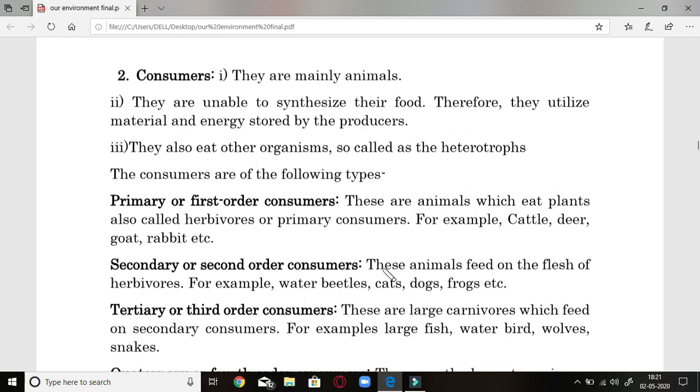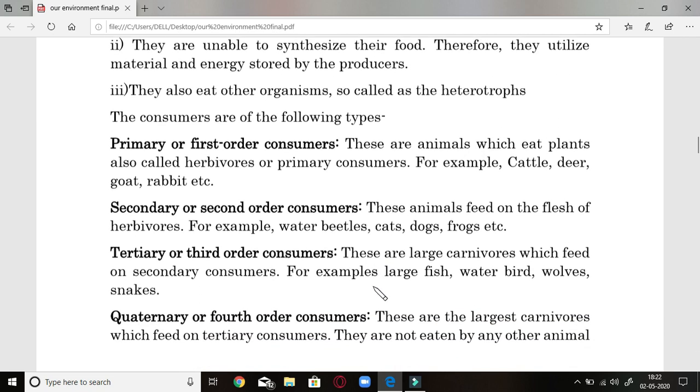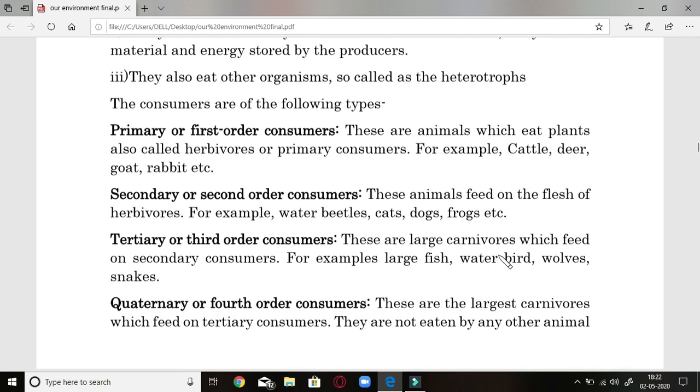Secondary consumers or second order consumers are animals which feed on the flesh of herbivores, the animals which depend on the plants. They include water beetle, cats, dogs and frogs. Tertiary consumers or third order consumers are large carnivores which feed on secondary consumers.